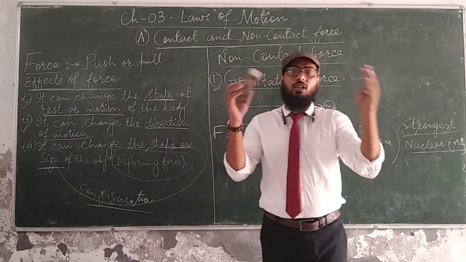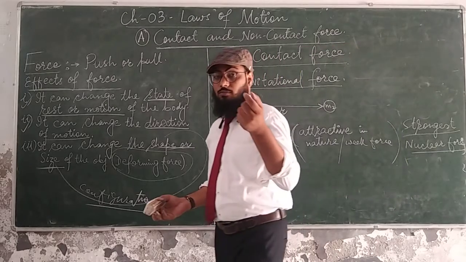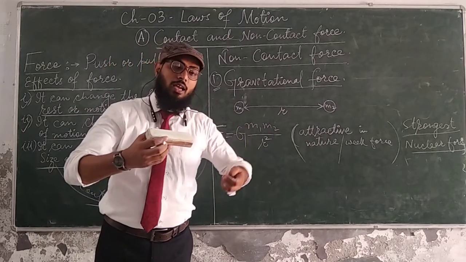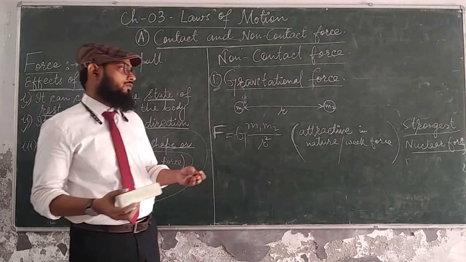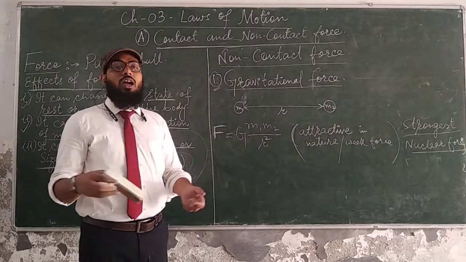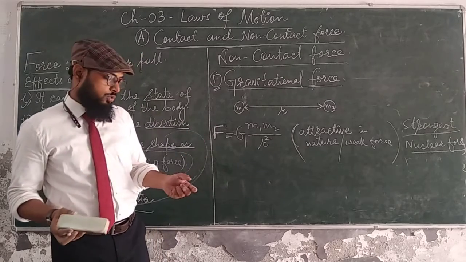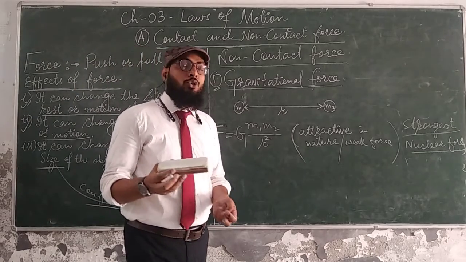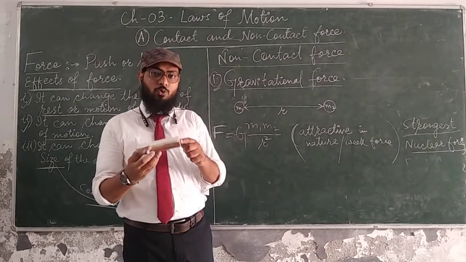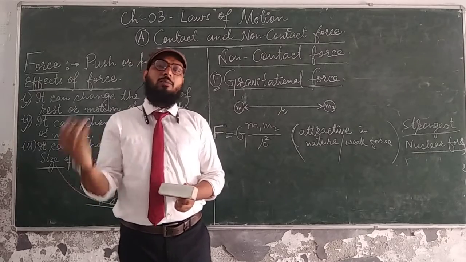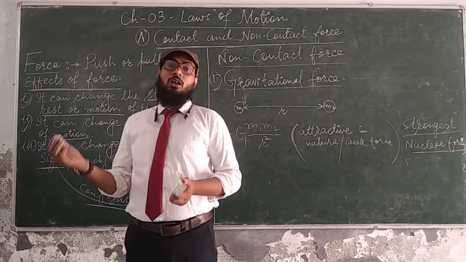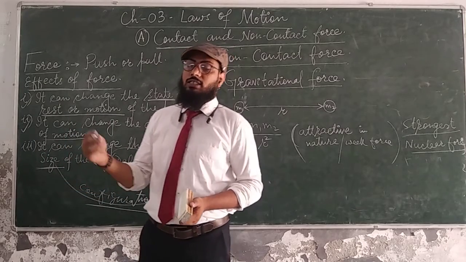But the gist of this concept is that gravitational force is the weakest force and nuclear force is the strongest force. So as long as we get mastery over these nuclear forces, we are able to produce the most devastating weapons like the hydrogen bomb and atom bomb. This is due to the fact that nuclear forces are the strongest. When this force is broken down, a tremendous amount of energy can be released. And if you are not able to control that tremendous amount of energy, it may cause the most devastating effects.